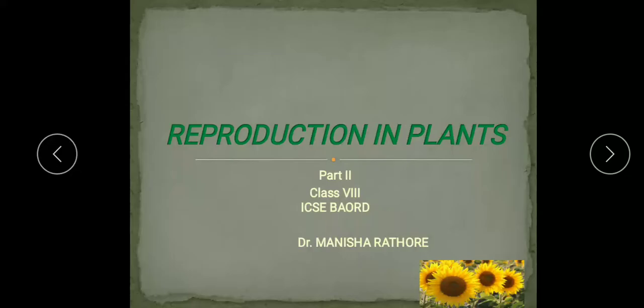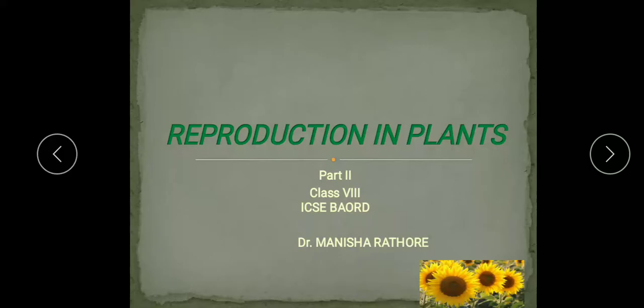Hello students, before we start the next part of this chapter, reproduction in plants, I want to tell you about the portion which we completed yesterday, that is asexual reproduction in plants. I hope you all understood the various methods of asexual reproduction in plants, where you studied vegetative propagation, artificial vegetative propagation, natural vegetative propagation, tissue culture, and the various methods of asexual reproduction by unicellular organisms also.